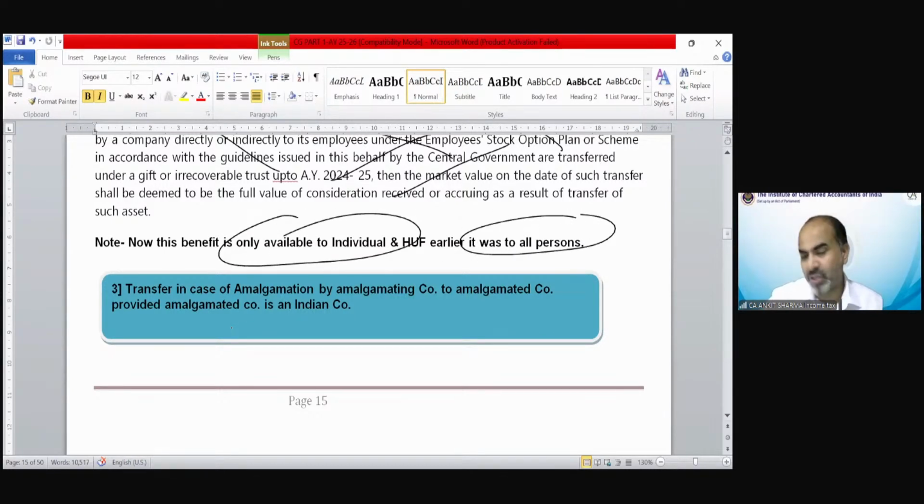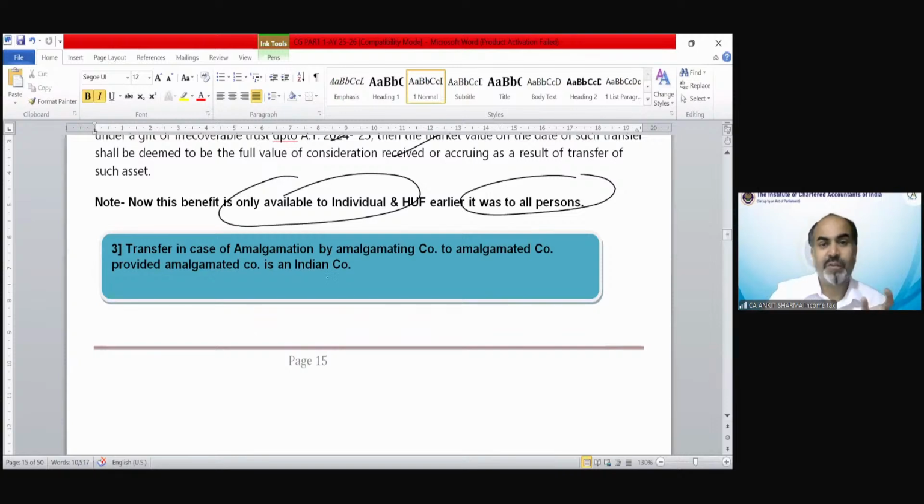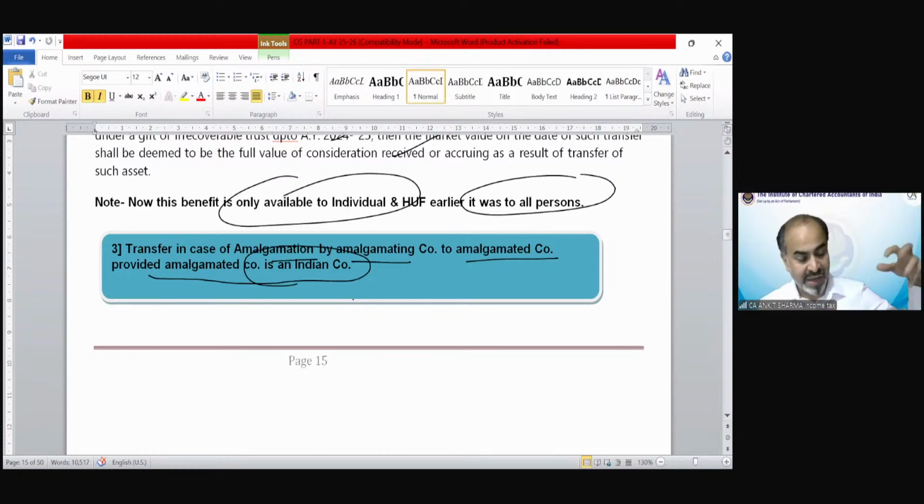Now the case of amalgamation. Transfer in case of amalgamation by an amalgamating company to an amalgamated company, provided the amalgamated company is an Indian company. So you must have known what the meaning of amalgamation is. If there is any amalgamation of two companies, then in that process the assets of the amalgamating company are technically transferred to the amalgamated company. So that is also a kind of transfer of asset from the ownership of the amalgamating company to the amalgamated company.